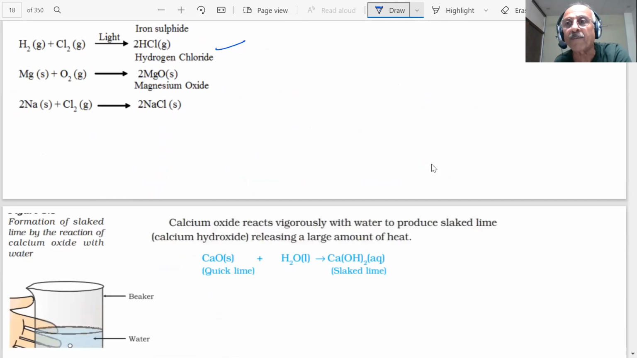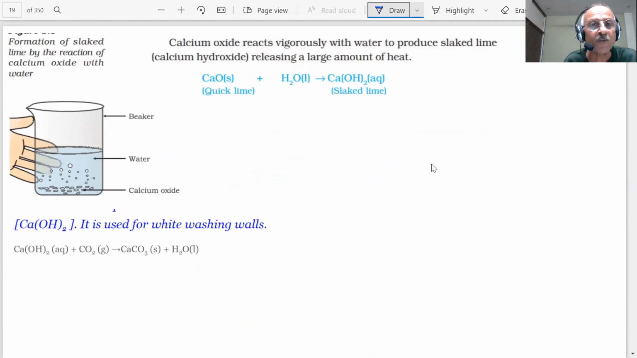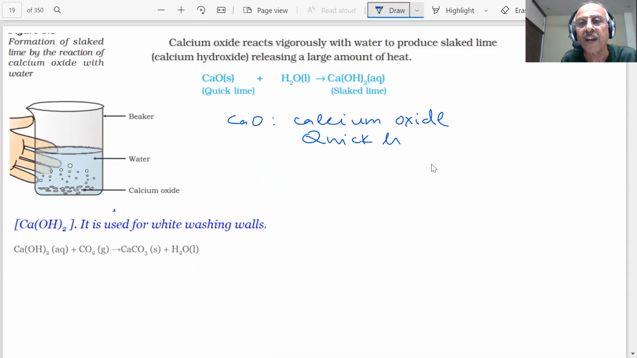Let us give some more examples, students. Calcium oxide is quicklime. This is calcium oxide, student, which is called quicklime. Take calcium oxide in a beaker and add water to it, students. And you will find, if you touch the beaker, it becomes very hot. What has happened, student? Calcium oxide, the quicklime, combines with water and forms a compound, calcium hydroxide, called slaked lime, student.